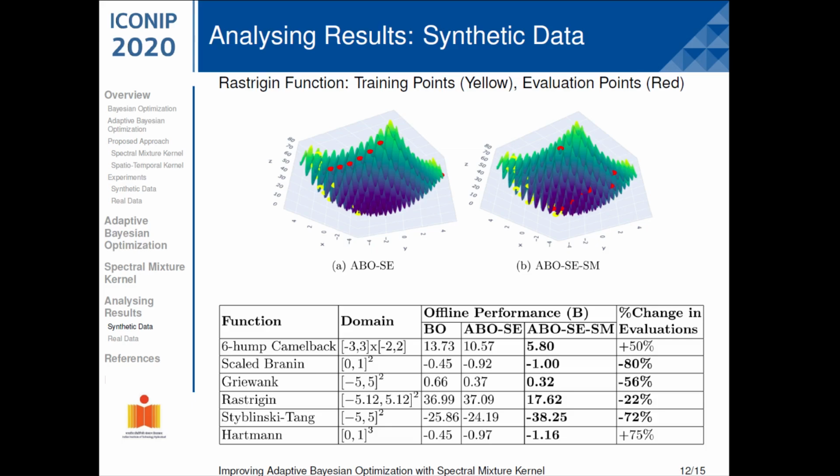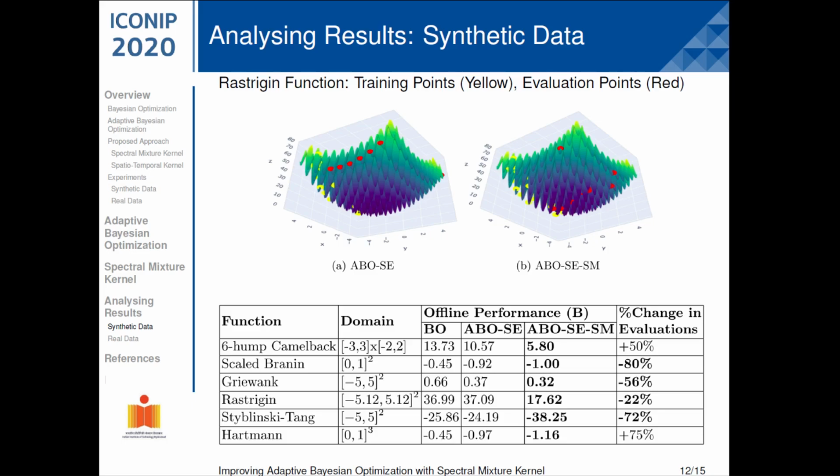We will now analyze the results on synthetic datasets to see why exactly the spectral mixture kernel works better. For each function, we fixed the time variable as the last dimension and treated the other dimensions as the spatial dimensions. We have first visualized the evaluations for adaptive Bayesian optimization on the Rastrigin function. Training points are in yellow, evaluation points in red.